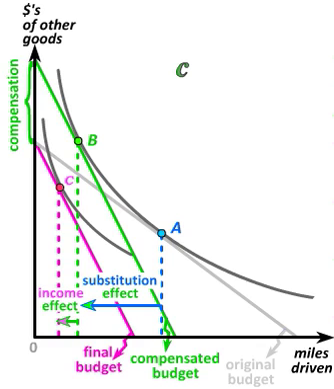We have assumed here that gasoline, or miles driven, is a normal good. Thus, as income falls from the green to the magenta budget line, the consumer consumes less gasoline, or fewer miles driven. For this particular case, then, the substitution and the income effects point in the same direction.